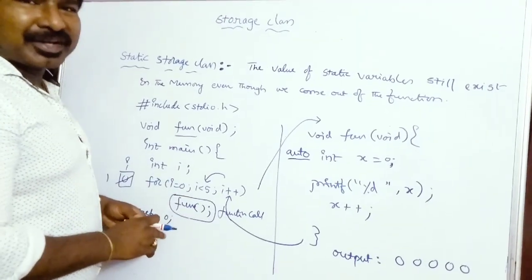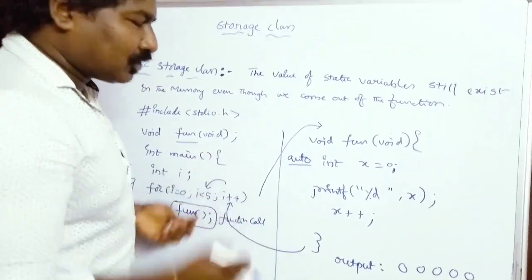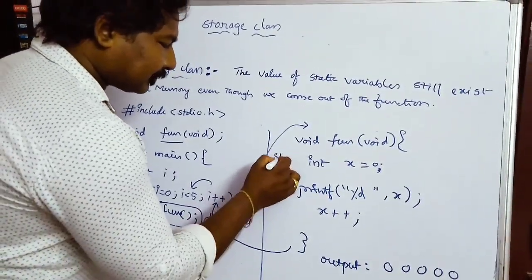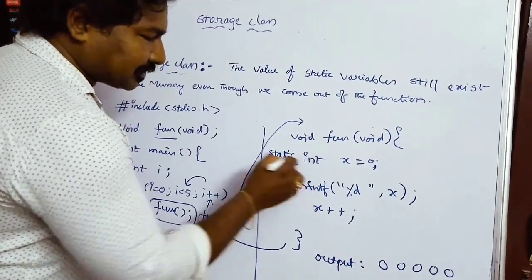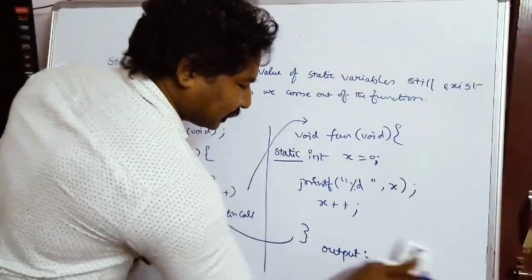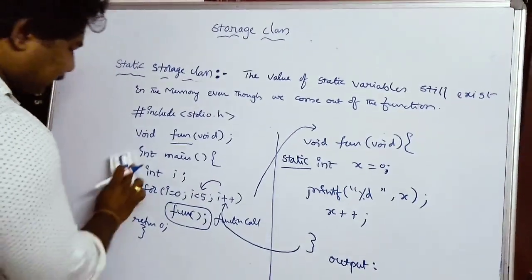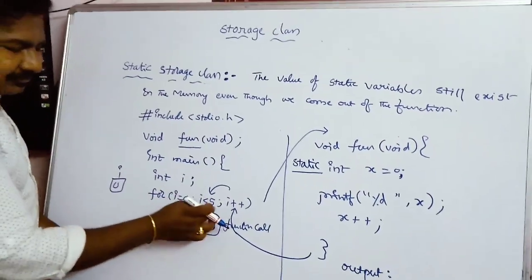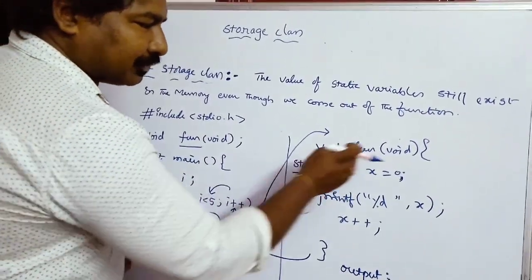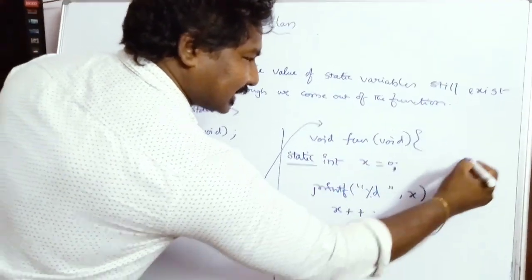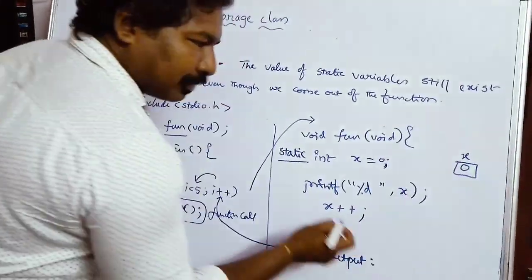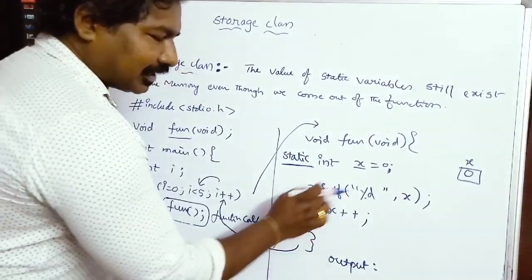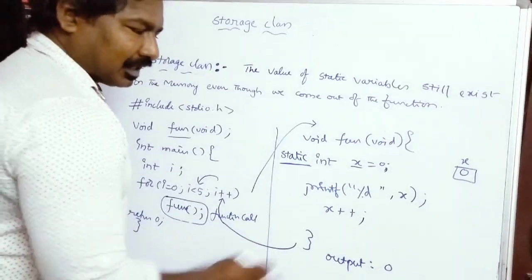Now I will make a small change. Instead of auto, I'll make it a static type. So this is the concept of a static variable. In this case, what happens? When i becomes 0 and 0 is less than 5, you call the function fun, and when x is created, it is initialized to 0. Remember friends, x is declared as a static storage type. You print the value of x, that is 0, and you increment x, so x becomes 1.